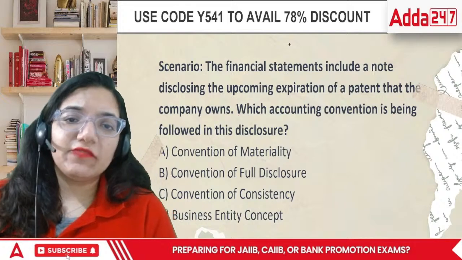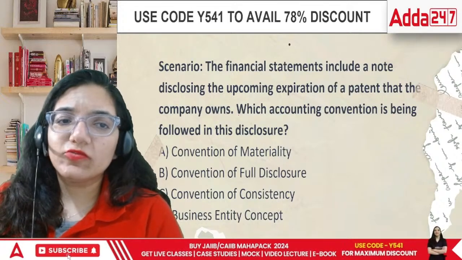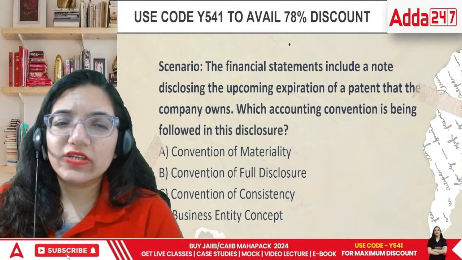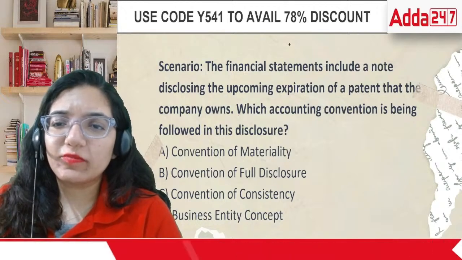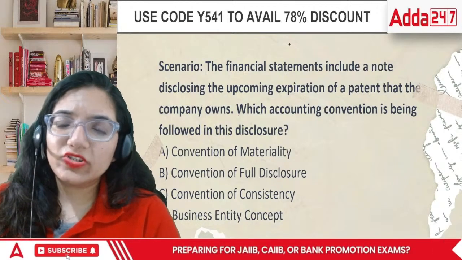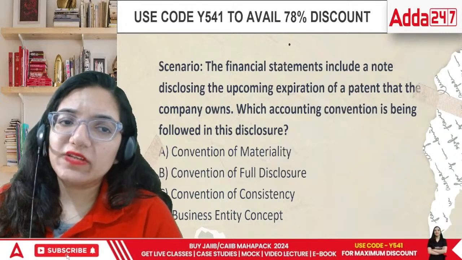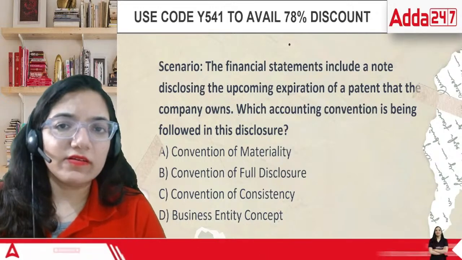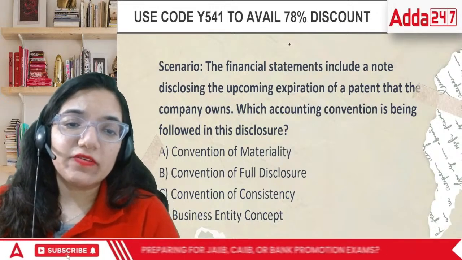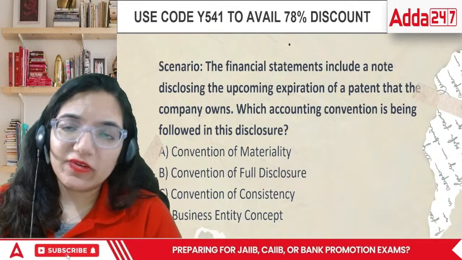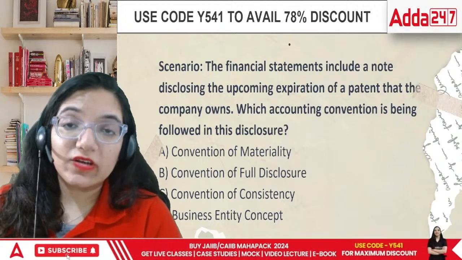The next scenario: the financial statements include a note disclosing the upcoming expiration of the patent that the company owns. Which accounting convention is being followed in this disclosure? The concept of materiality, only giving the most important relevant information.